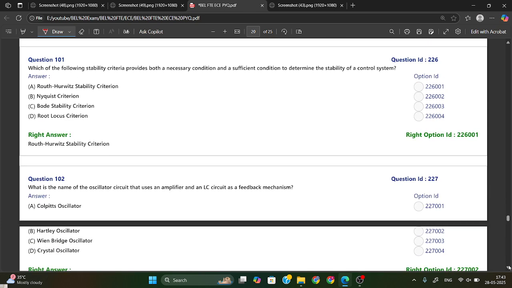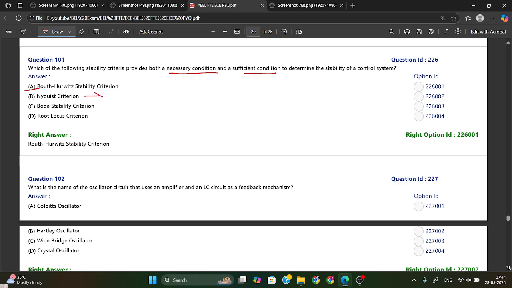Which of the following stability criteria provides both a necessary condition and a sufficient condition to determine the stability of a control system? So there are two conditions, necessary and sufficient. Both conditions are provided only by the Routh stability criterion. Option A is your right answer.